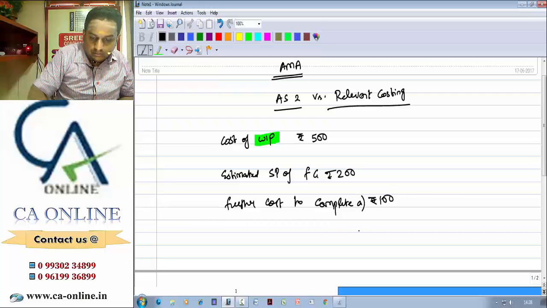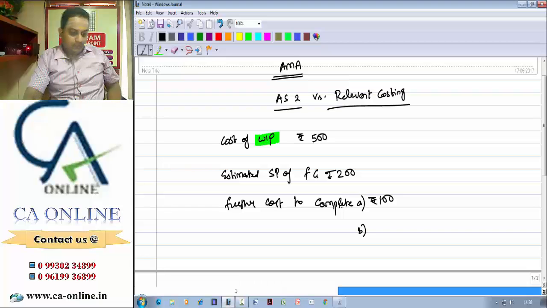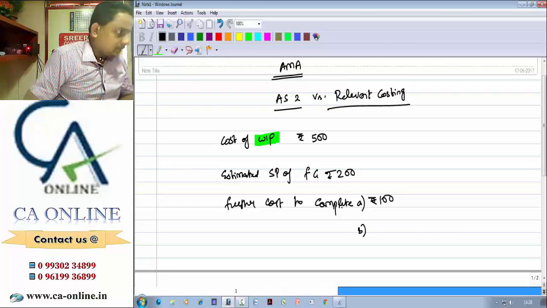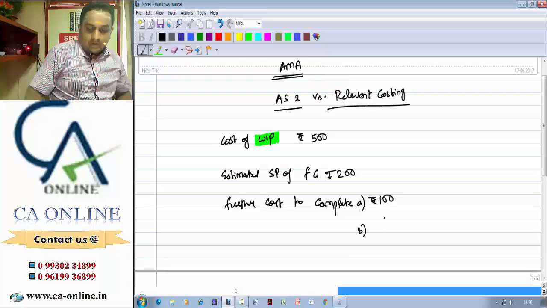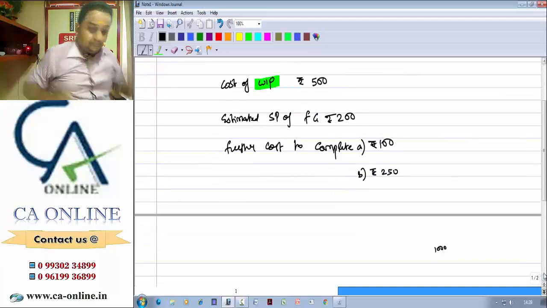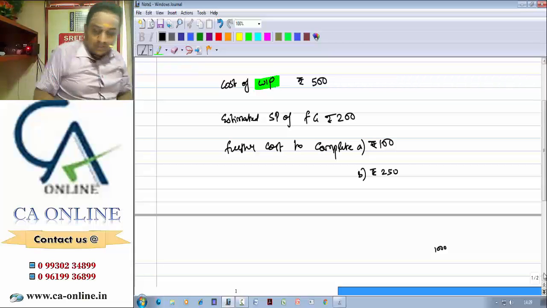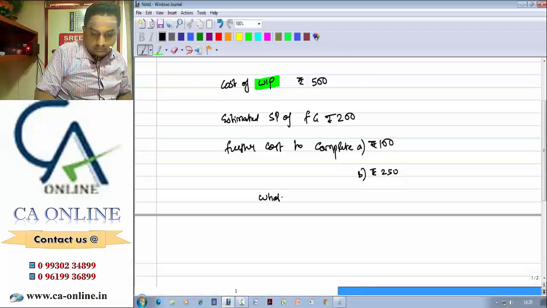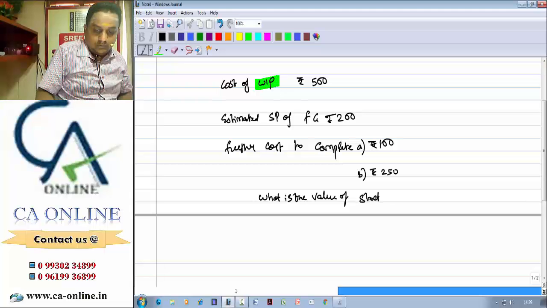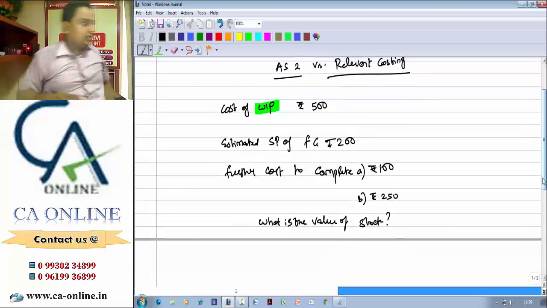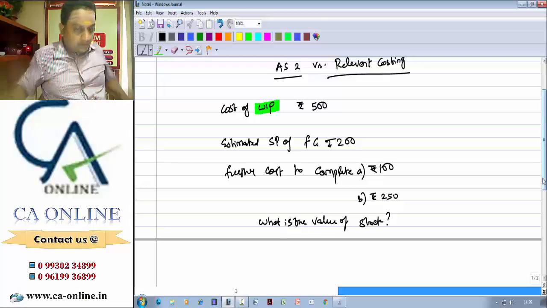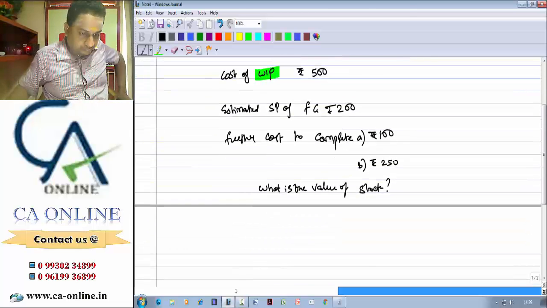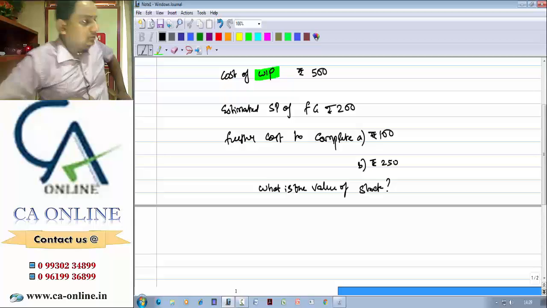Or I will take this way. I am taking two different cases. Further cost to complete the product is 100, or further cost to complete the product is rupees 250. So what is the value of stock? That is for AS 2 purpose. Then we'll come back to relevant costing also. So how is stock valued?